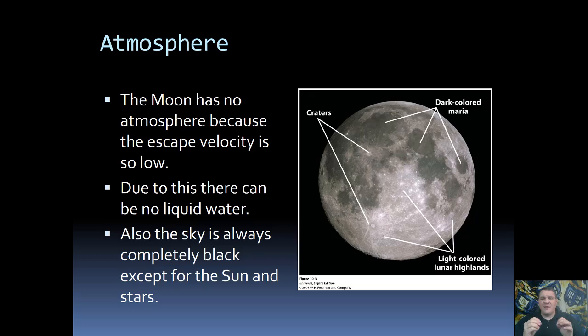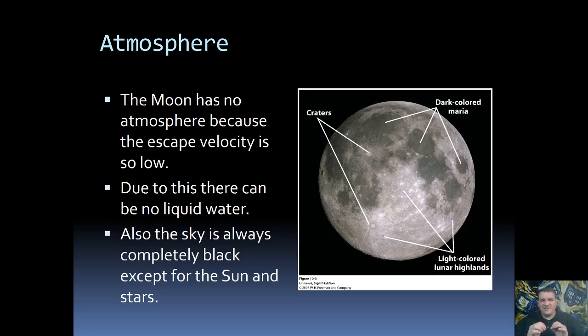Now, because there is no atmosphere, there's no atmospheric pressure, which means there can be no liquid water. Part of the reason why the Earth has liquid water is because of the pressure from the atmosphere. Remember, whether something's a solid, liquid, or gas is determined not just by temperature, but also by pressure. And for water, if there's no pressure, it can be a gas or it can be a solid, but it cannot stay as a liquid. It has to have a little bit of pressure to remain in that liquid stage. So because there's no atmosphere and no atmospheric pressure, there can be no liquid water on the moon.